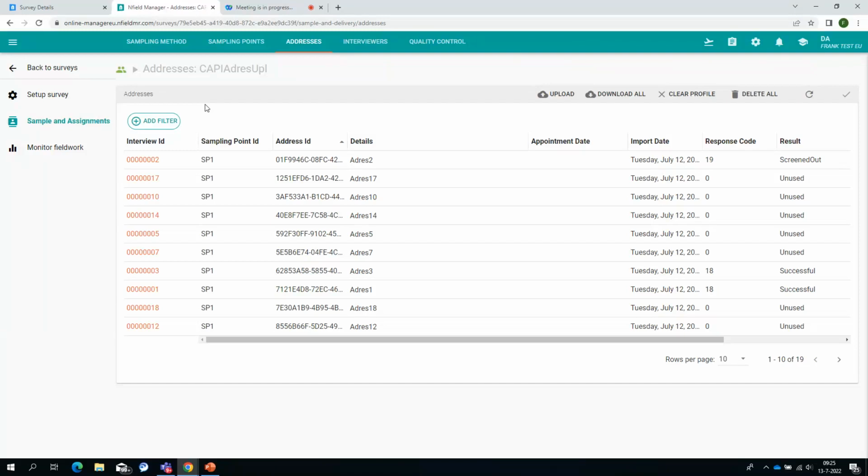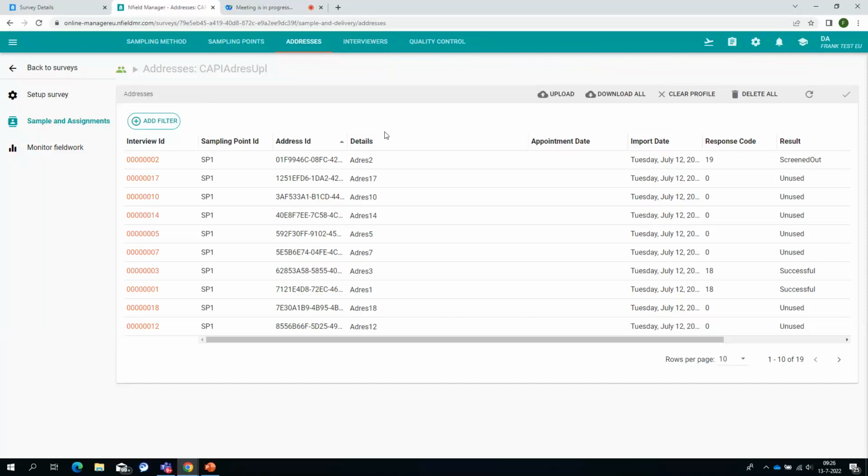To make that easy for you, we have created something which the CAPI Manager did not have. We have created a response code on domain level. So those are the response codes that will be default available for all surveys. And we have kept the response codes that were already there, the response codes on survey level.